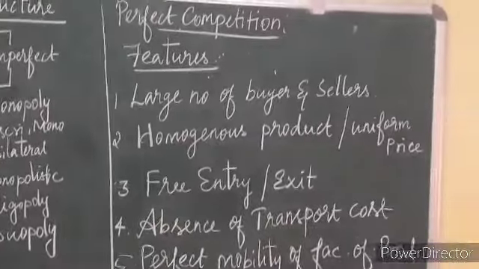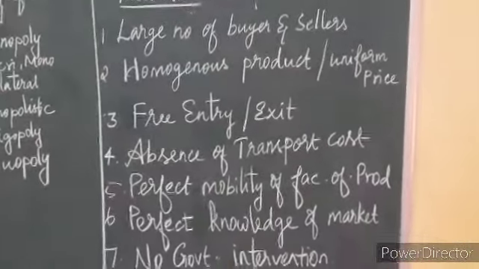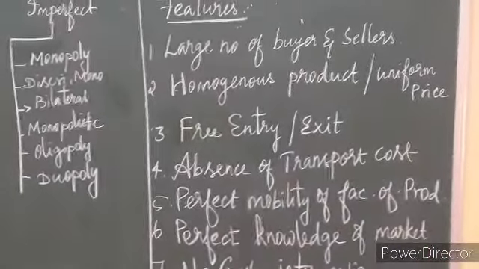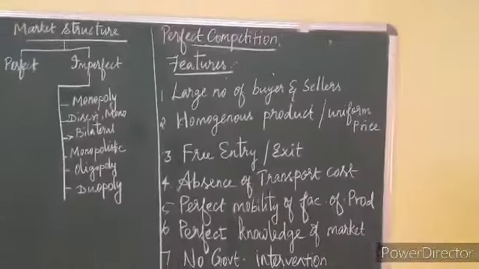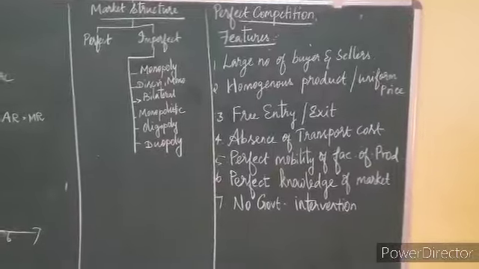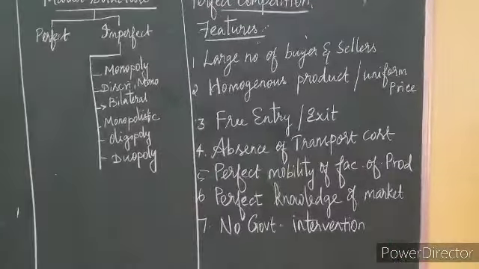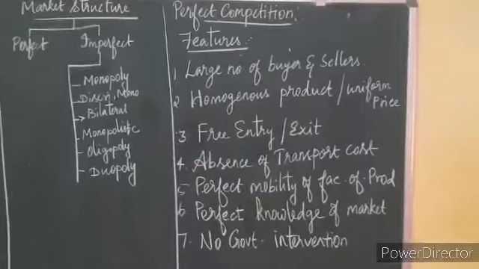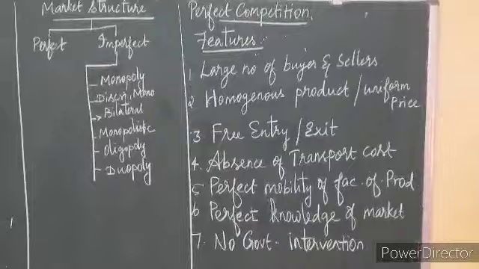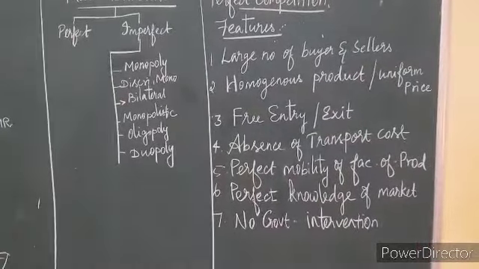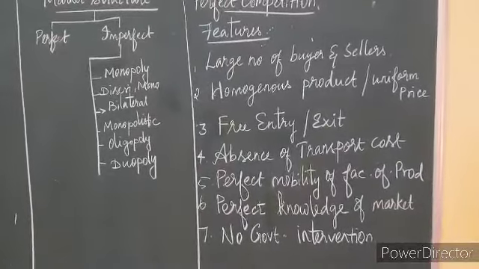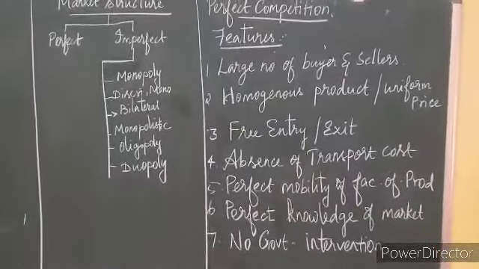Perfect competition, here they have given the features. If a market has the given features, it is considered to be a perfect competition market. But actually, no perfect competition has been seen in practice. It is not possible to see perfect competition markets in practice because it is not possible to have such markets with such features. The first one is a large number of buyers and sellers.